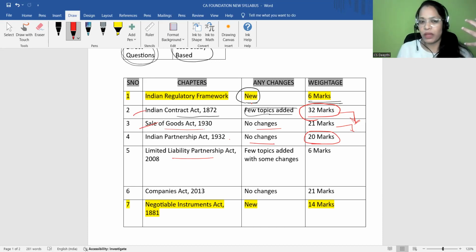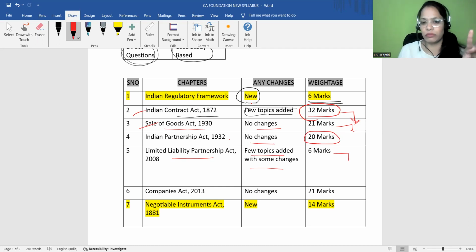No major changes, ma'am, but here a few provisions have been amended. So we have to concentrate on those amended provisions, because every time ICAI comes up with questions where amendments have been added. That is the reason why most of the time we concentrate on the amendments also. Of course, the weightage is very less, 6 marks. One question can be asked, right? But we cannot skip that. I'll tell you in the paper pattern why you can't skip that.